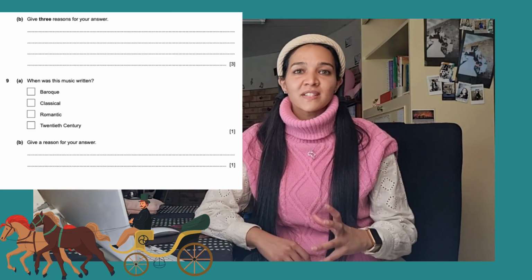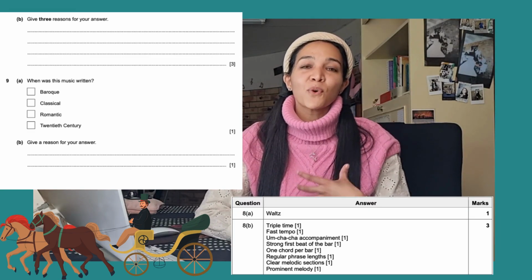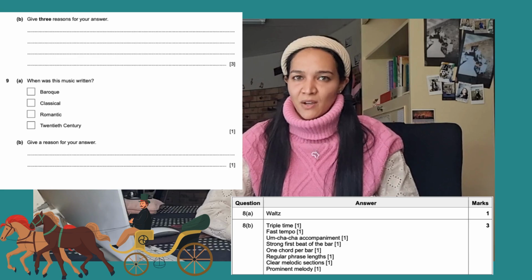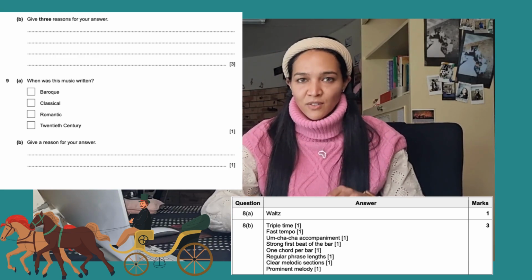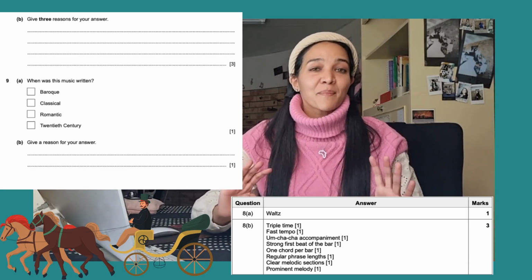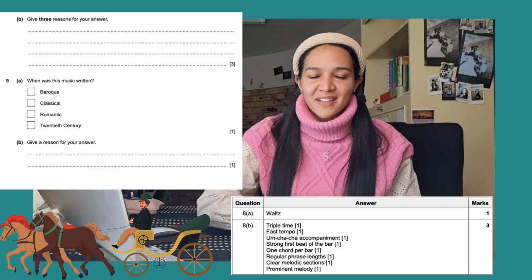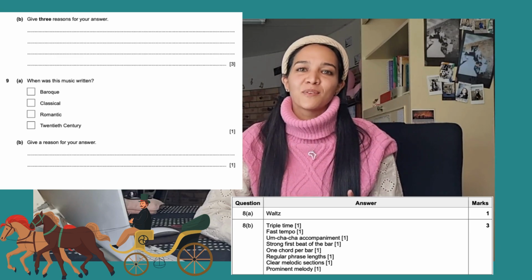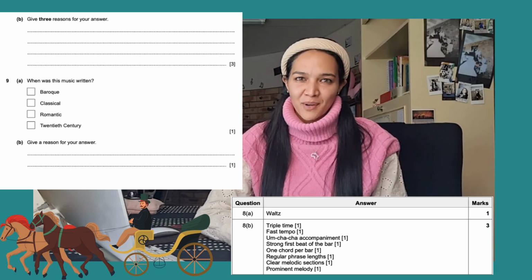We have clear melodic sections, as well as a very prominent melody. And also in the background, we definitely have that cha-cha, 1, 2, 3, 1, 2, 3, 1, 2, 3 accompaniment. So we don't have to sing it like that or say it like that, but we definitely can write it down on paper, and any 3 of those facts will get you your 3 marks here.